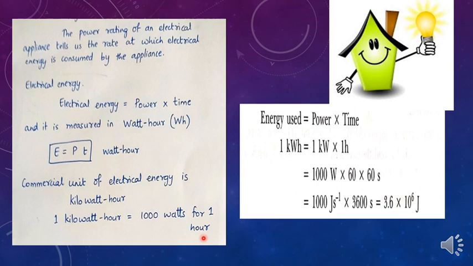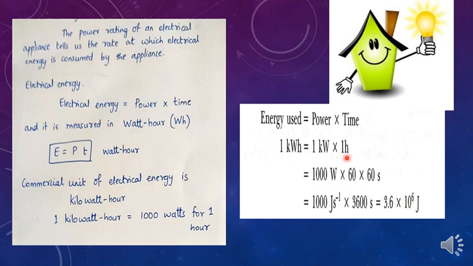So what will be the number of joules in 1 kilowatt hour? We shall find out that now. All of us know energy used is power into time, isn't it? And now we are calculating how many joules are there in this 1 kilowatt hour. Now we shall write this like this. 1 kilowatt hour is nothing but 1 kilowatt in 1 hour. So 1 kilowatt into 1 hour. 1 kilowatt means how many watts? 1000 watts, isn't it? So 1 kilowatt, we will be writing it as 1000 watts.